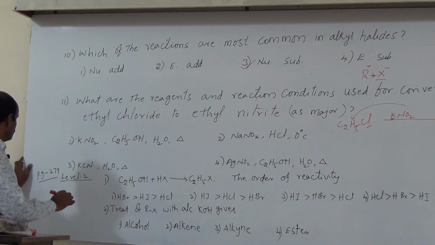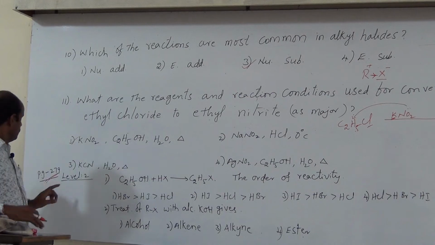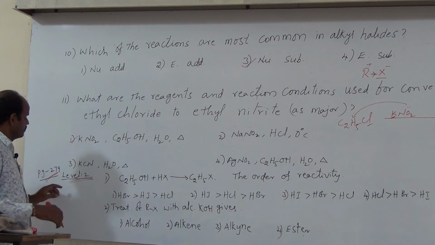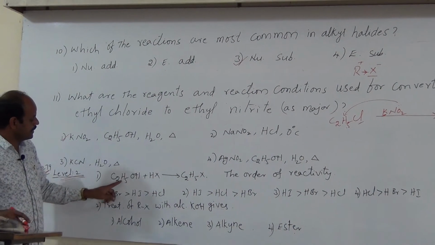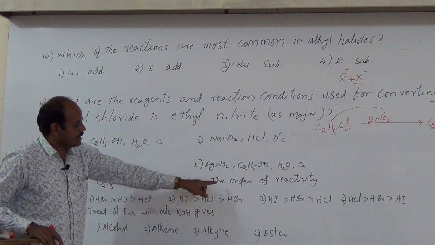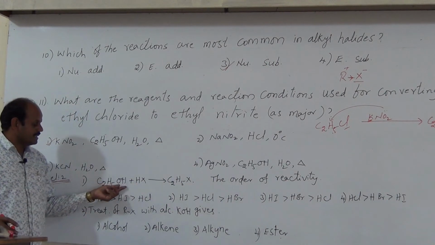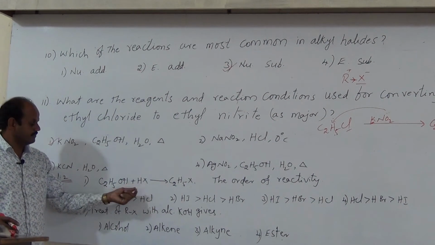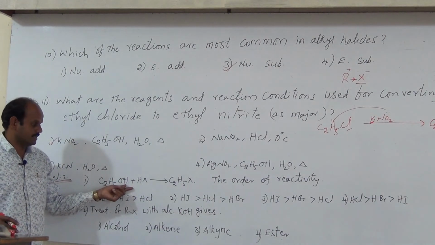Next one, you can open level 2 based on the alkyl halides topic, page number 279, level 2. In this one, what is the first question? C2H5OH plus HX gives rise to C2H5X. The order of reactivity. So here is the reaction. What is the name of this reaction? Reaction with hydrohalic acid. What is the name of this reaction? Groves process. Yes, very good.